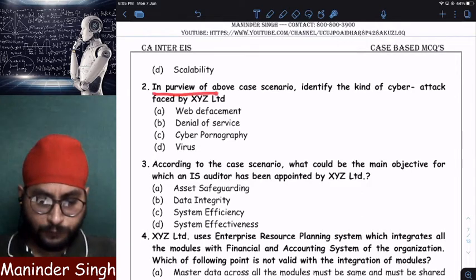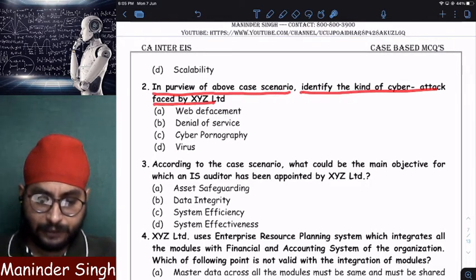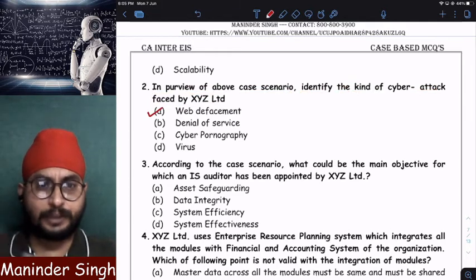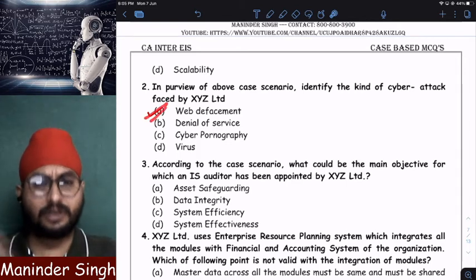Now, in purview of the above case scenario, identify the kind of cyber attack faced by XYZ. Web defacement. Its website page content was changed and porn was displayed. That is nothing but web defacement, already discussed.